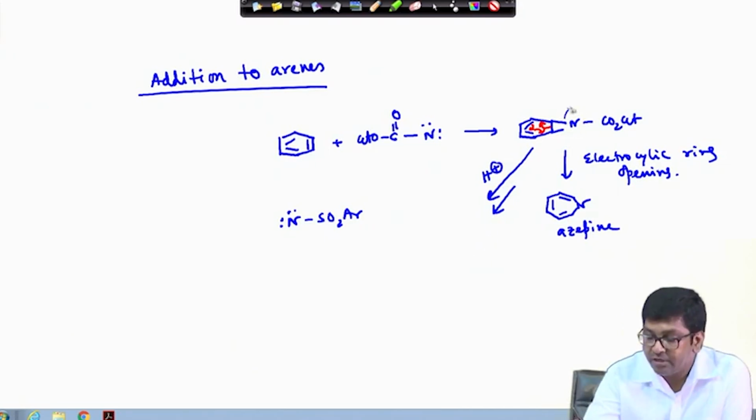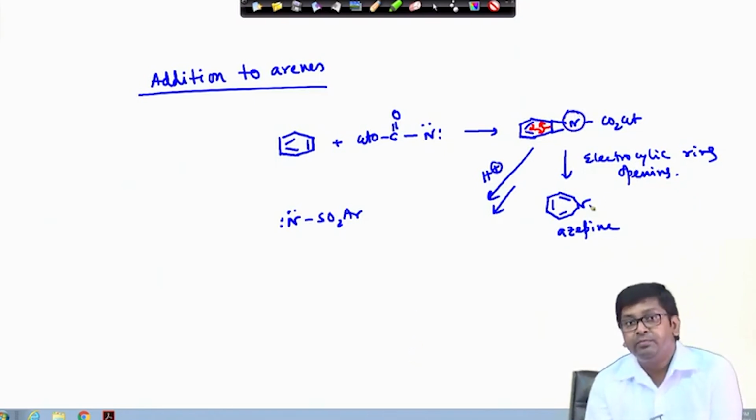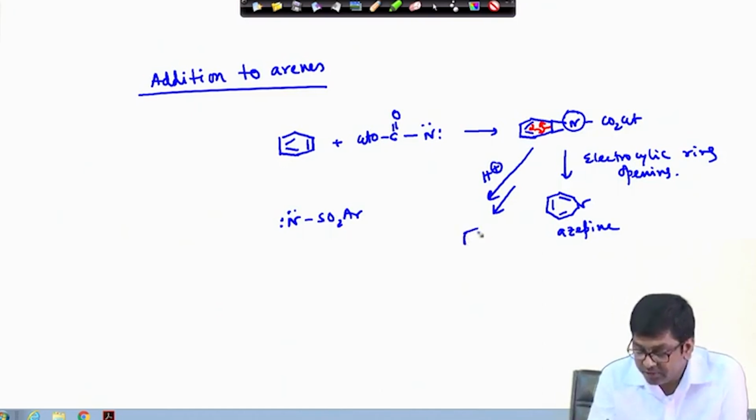So, the protonation will occur here, and once the protonation occurs here, this ring will open, and after that deprotonation will give the corresponding aniline derivative.